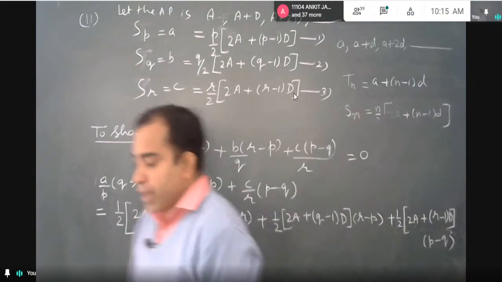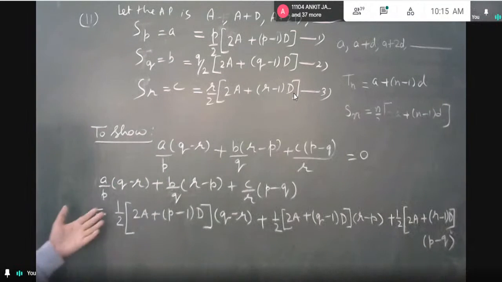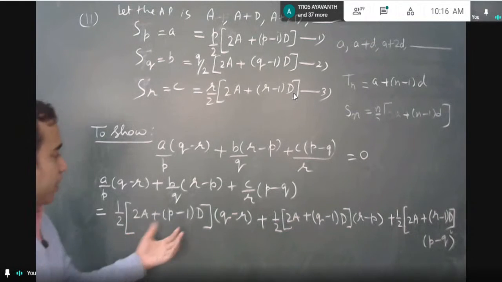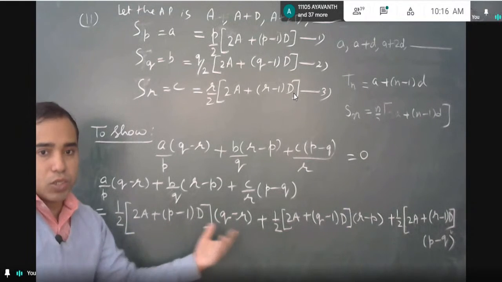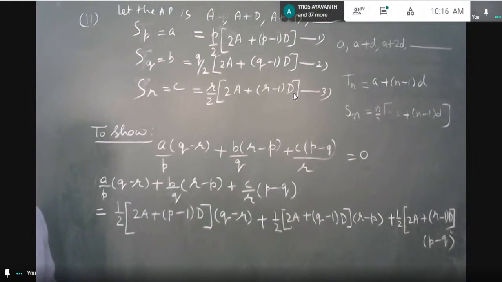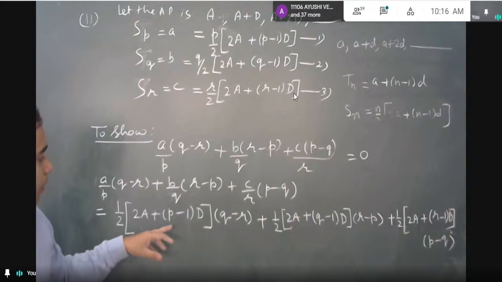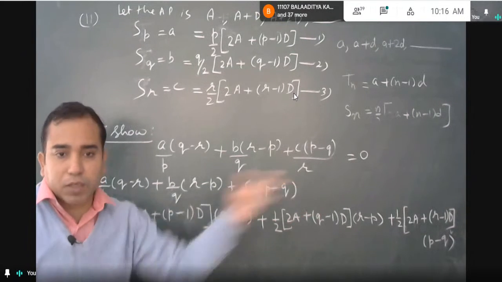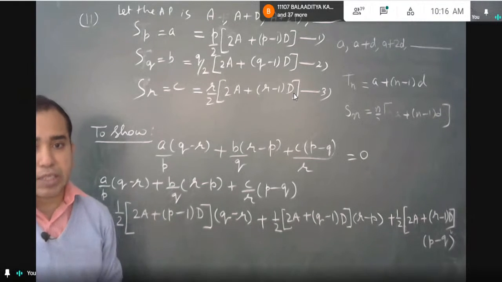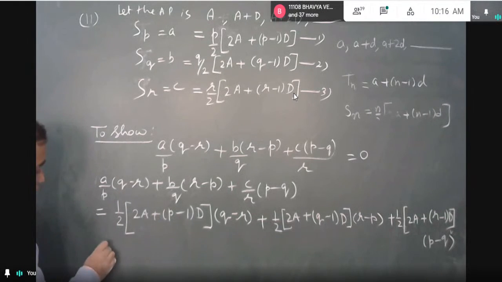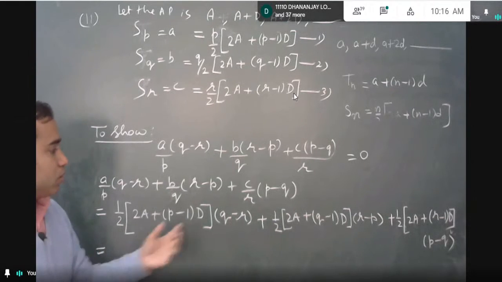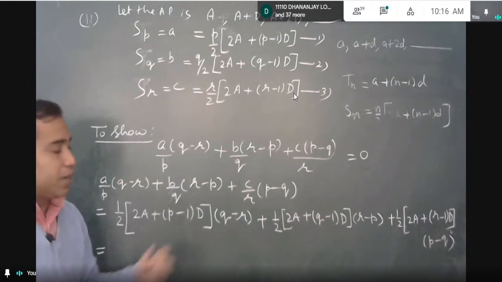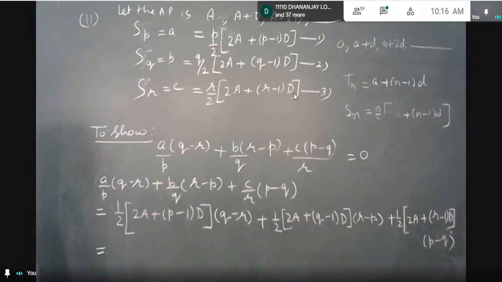Now I have to simplify. So you have to multiply it completely. See, two terms are here and q − r is also here. This is to be multiplied, right? Then 2 into 2 cancelled. a(q − r) plus (p − 1)d(q − r), and similarly further more terms will come. I am jumping the step and I have assumed that I have written that step. Now a terms will be there and d containing terms will be there, so I am going to take a common.